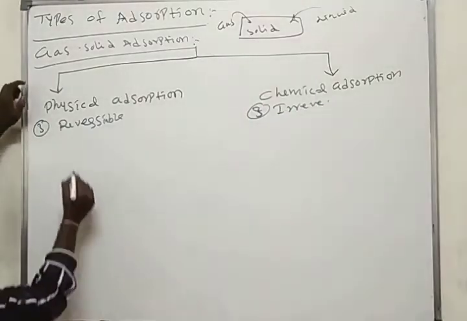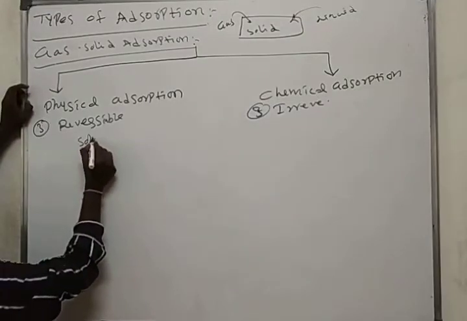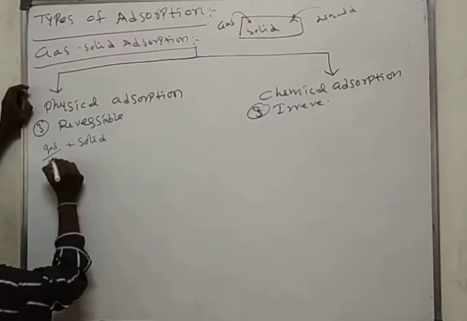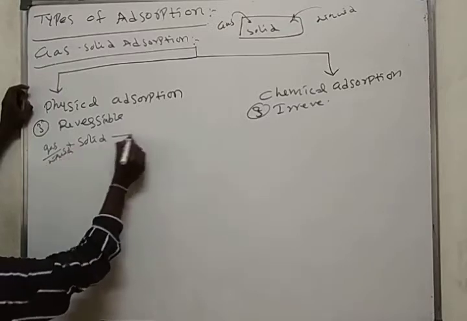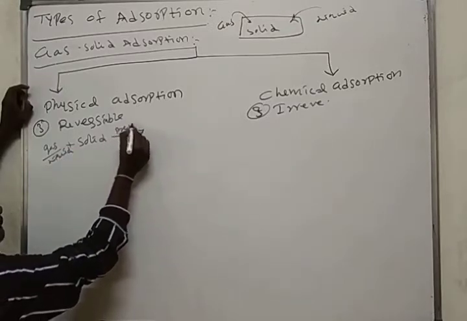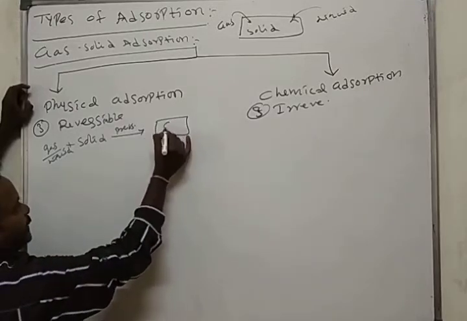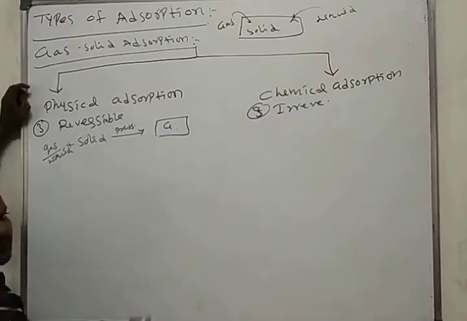Suppose, for example, here I am taking a solid. Here I am passing gas or liquid and increasing the pressure. What happens? Here the gas will be adsorbed on the solid.